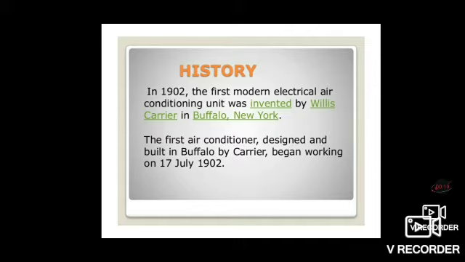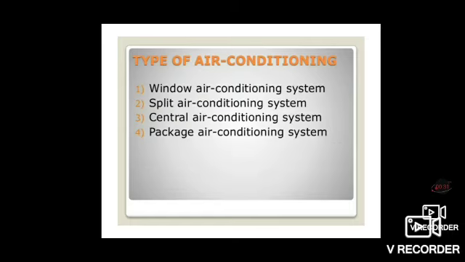In 1902, the first modern electrical air conditioning unit was invented by Willis Carrier in Buffalo, New York. The first air conditioner designed and built in Buffalo by Carrier began working on 17 July 1902.